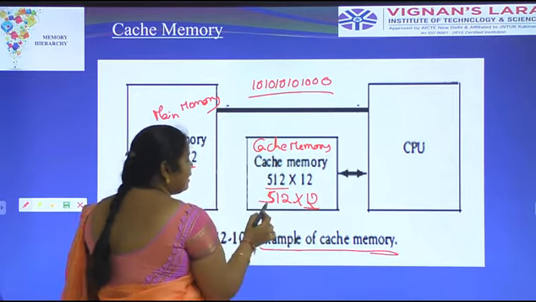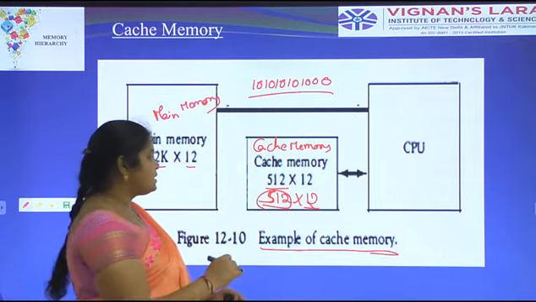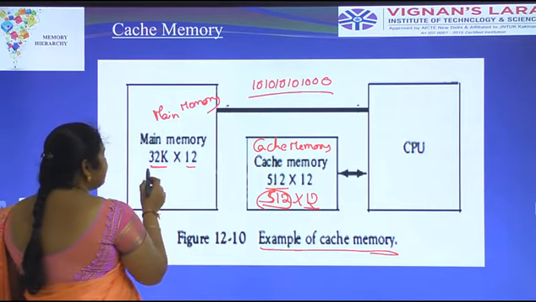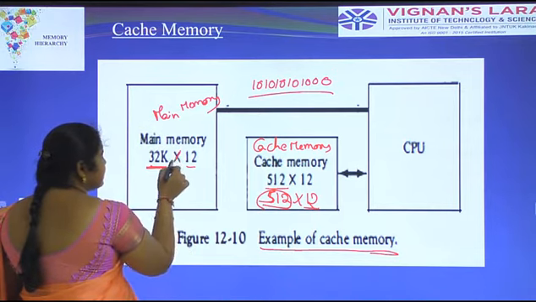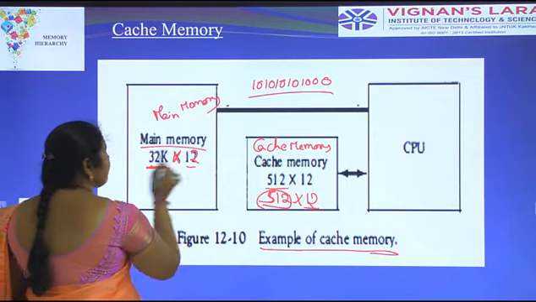Like that only, here we have to place 512 words with the representation of 12 bits. Okay, this is a cache memory. Here, the 32K words are each represented in 12 bits. This is the main memory.